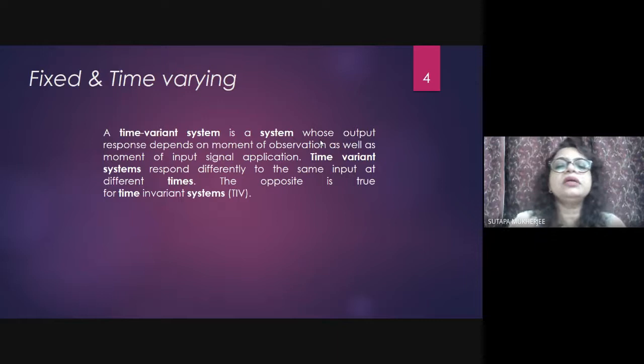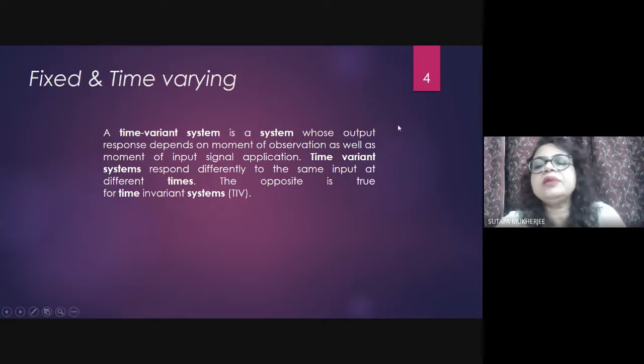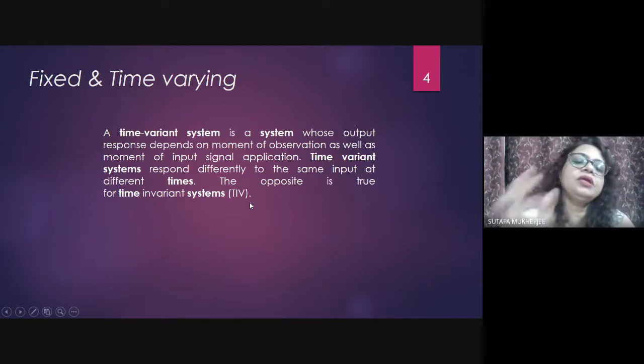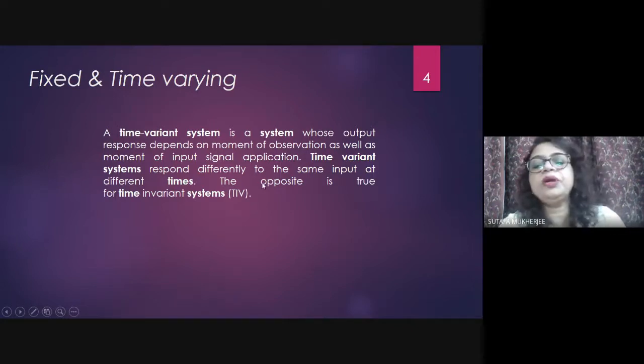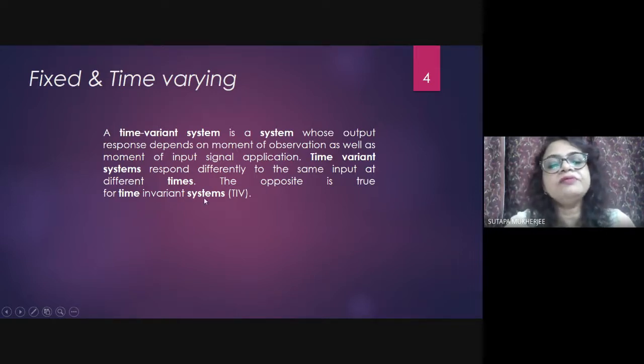Now come to this definition. A time variant system is a system whose output response depends on the moment of observation as well as the moment of input signal application. Whatever input signal you apply, the output will vary. Time variant systems respond differently to the same input at different times. In the opposite way, this is true for the time invariant system, TIV, that is time invariant system.